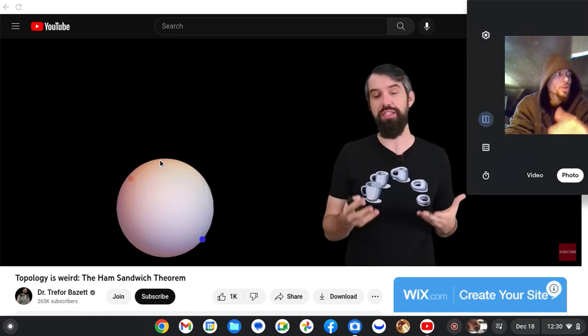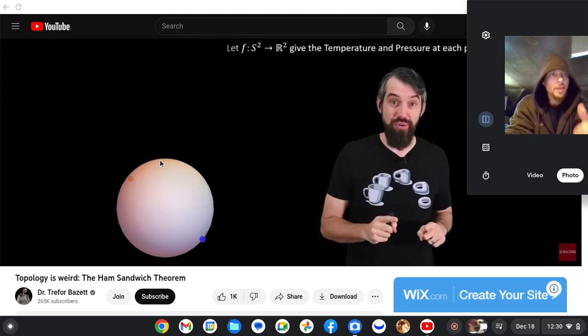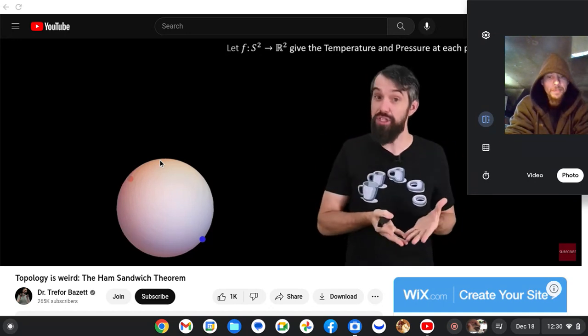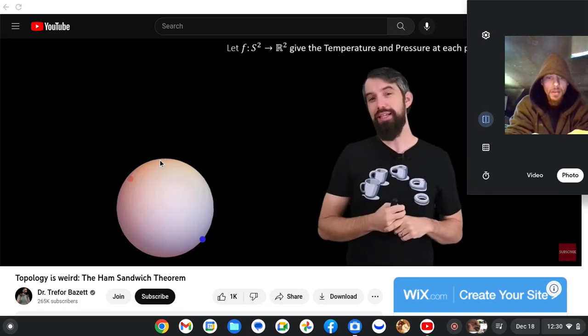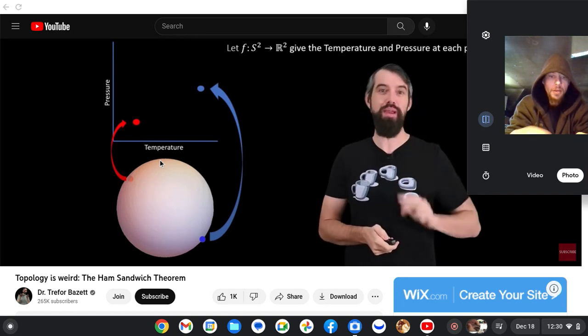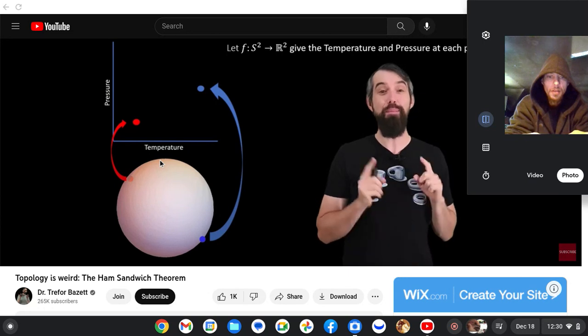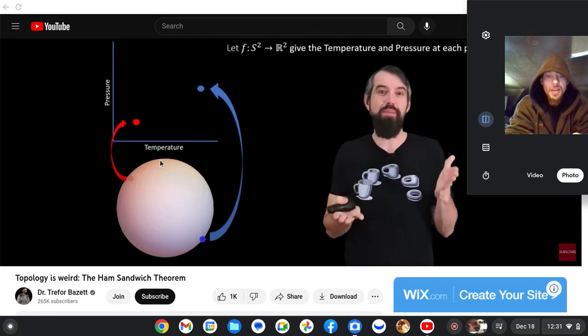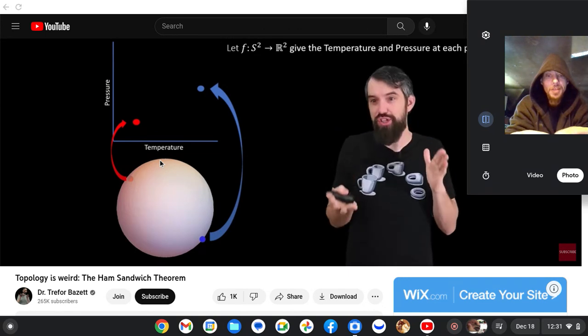And so now what I'm going to do is figure out any point on the surface of the Earth, which I will now call S2, two-dimensional. I'm going to tell its temperature and its pressure. I'm going to give a two-dimensional output. That is, we can kind of imagine plotting these points up into a plot.